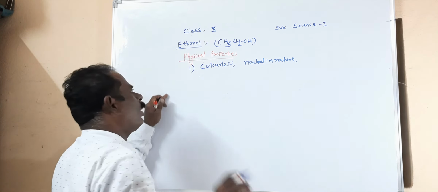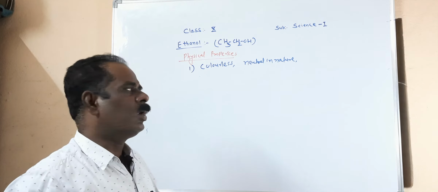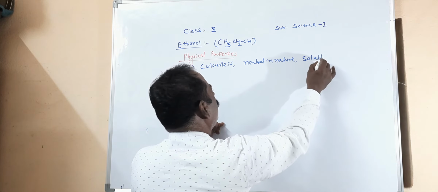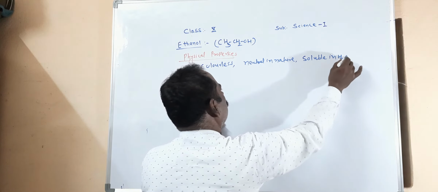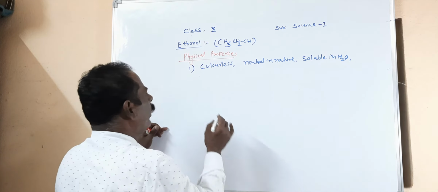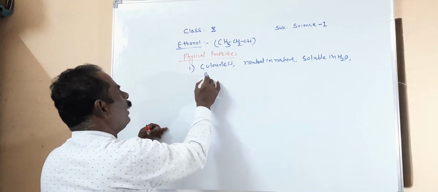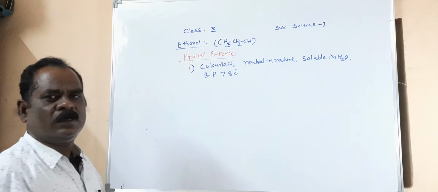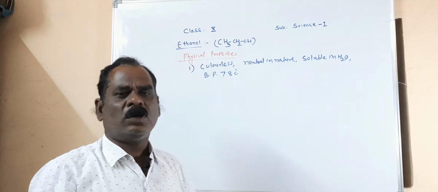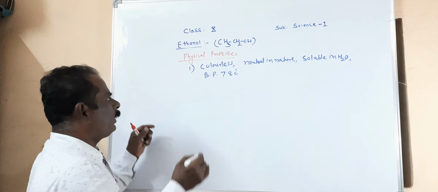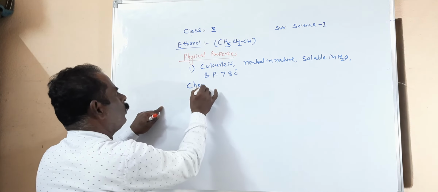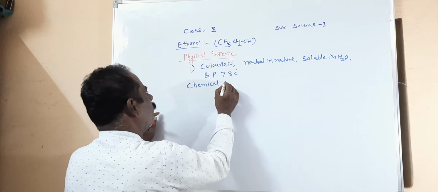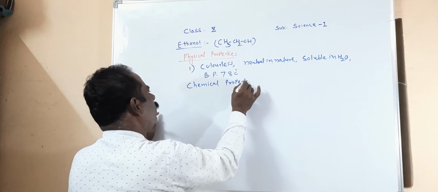If you add a small quantity of water to ethanol, then ethanol is completely soluble. It means the third property is soluble in water. And the boiling point of ethanol is 78 degrees Celsius. These are the physical properties of ethanol. What are the chemical properties? You know that ethanol has which functional group? OH is the functional group.